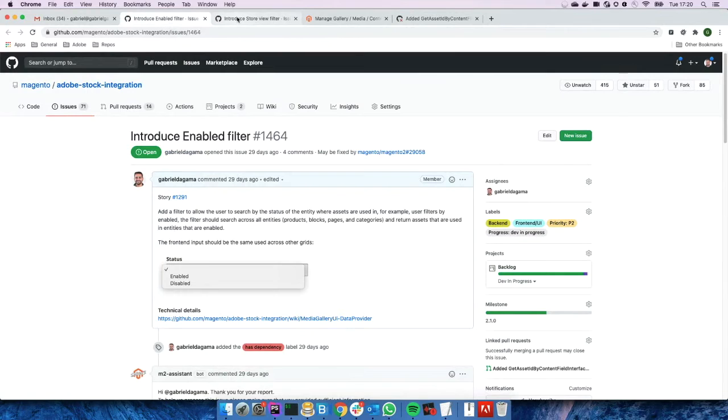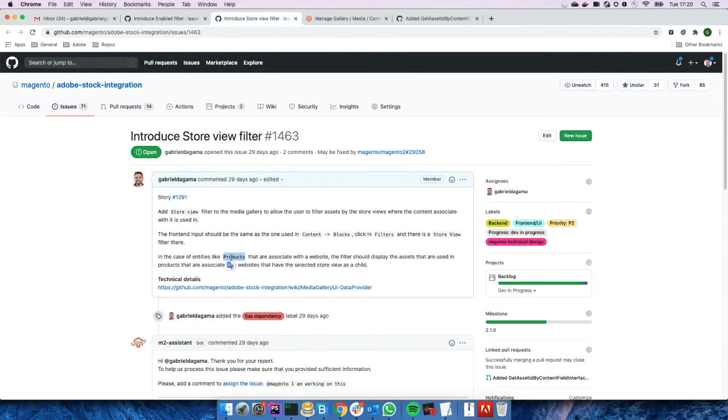And there's one more challenge here in store views, which is that some entities like products and categories are not directly assigned to store view. Products are assigned to websites, and categories are assigned to store. And then we have blocks and pages that are assigned to store views.